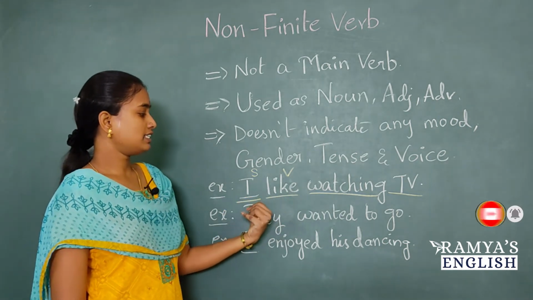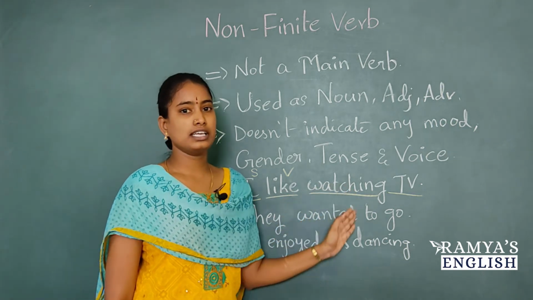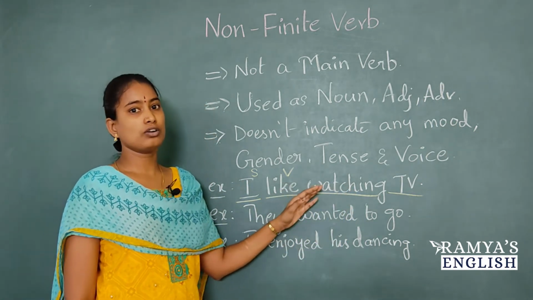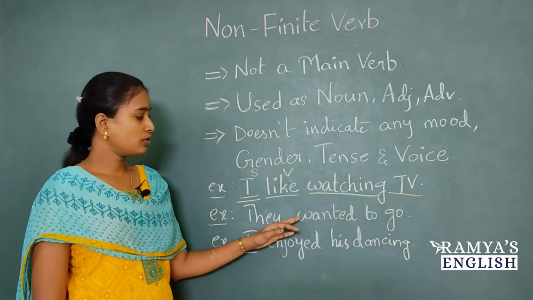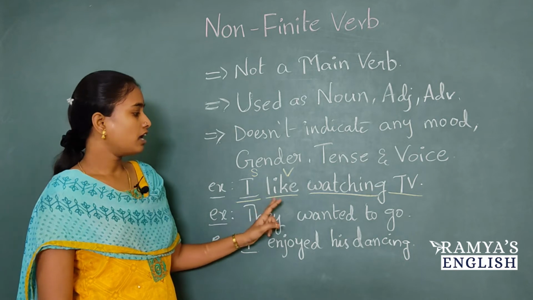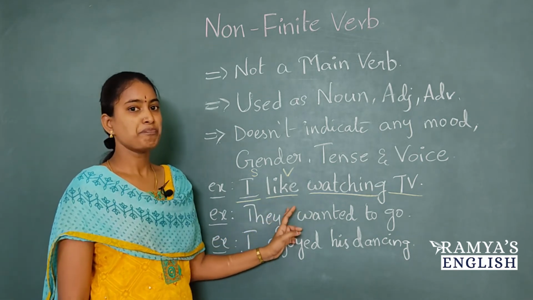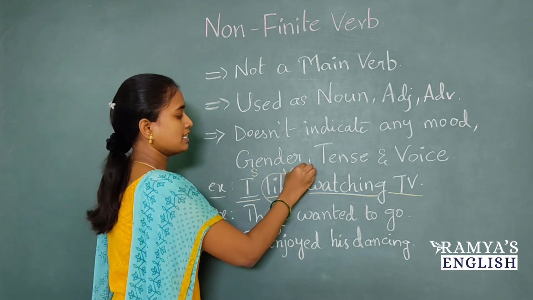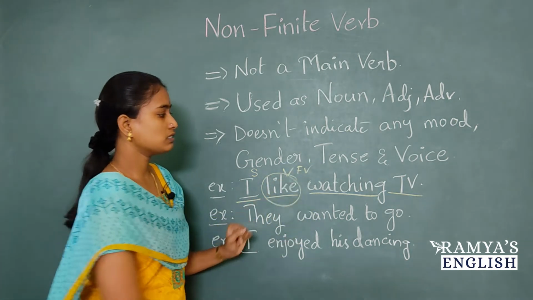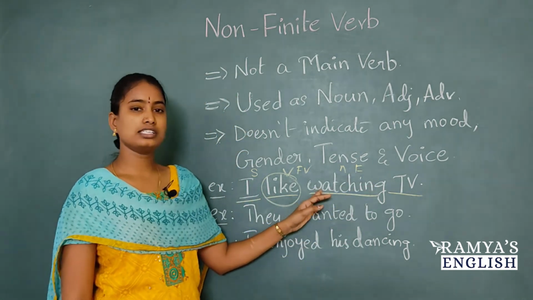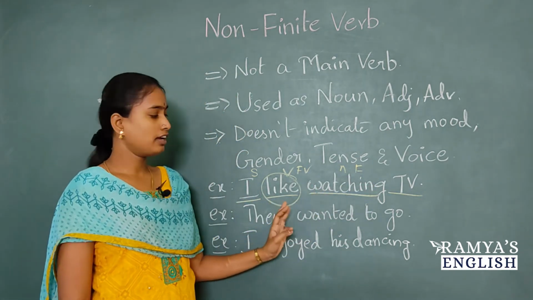See, if the sentence is like, I am watching TV, then in that case, that watching plays the role of main verb. But we don't have any helping verb before this watching. We have like here before watching. So in this sentence, this like acts as finite verb and this watching is non-finite verb. It's not indicating any gender here.